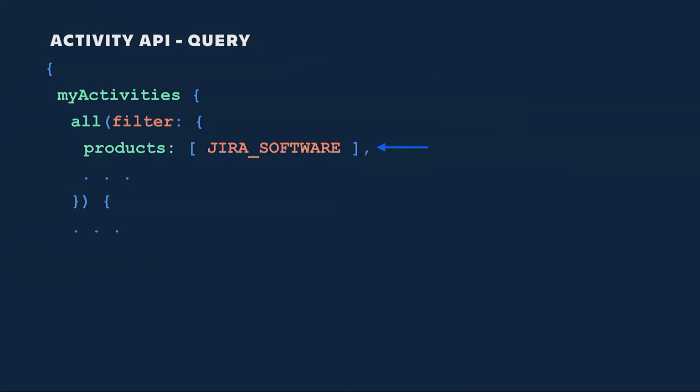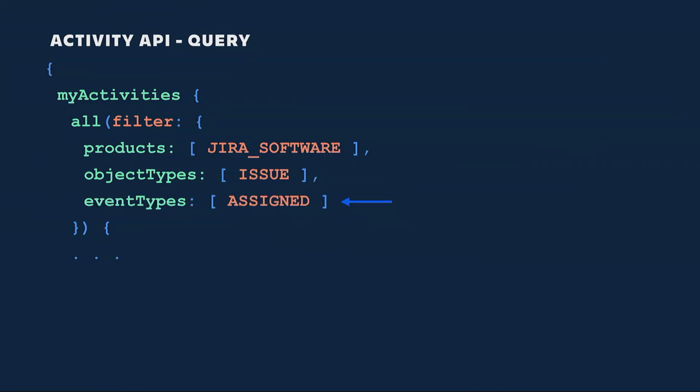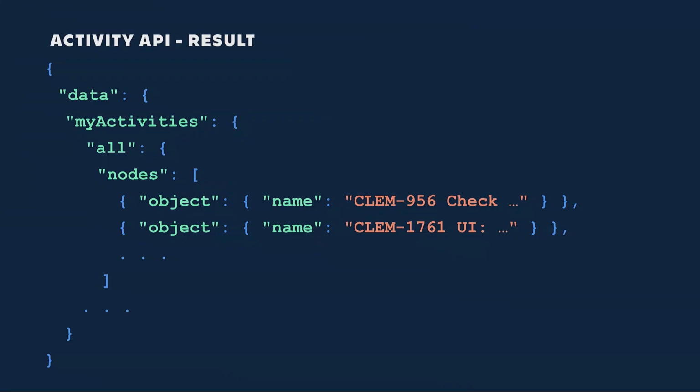So we narrow down our query to a certain product. It is Jira Software in this case. Then we define an object type. It is issue. Then we define event type. It is assigned. And then we limit our result to 5 most recent items. And we finish by asking for the object name. Done. Here are recently assigned to me Jira issues. So you're probably getting the idea how it can be used already, right?